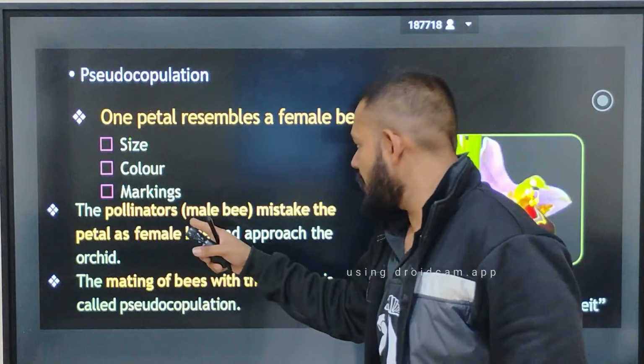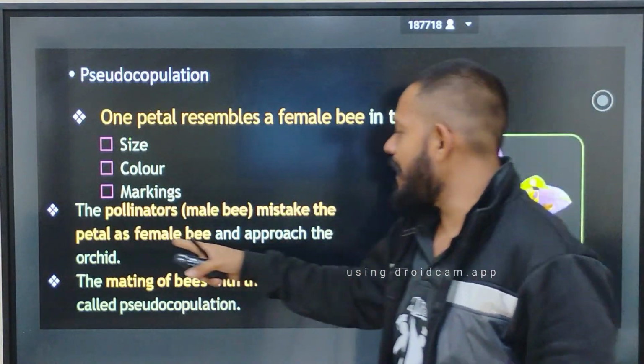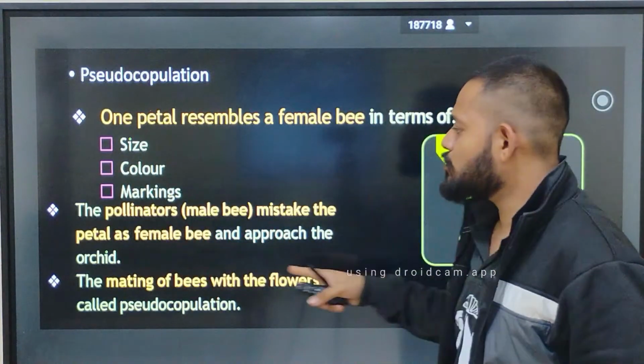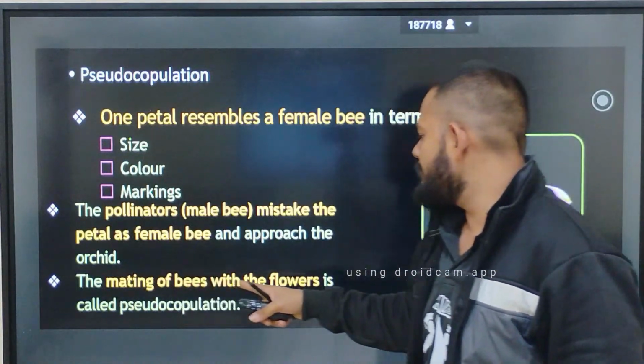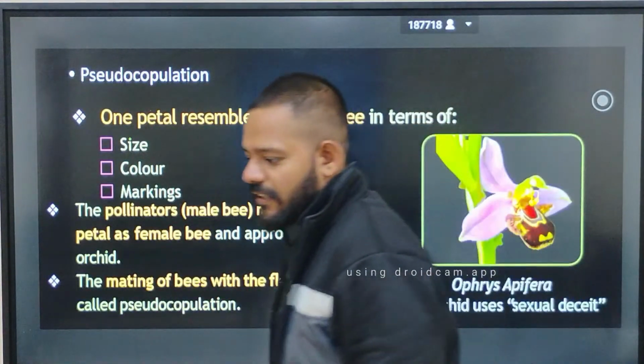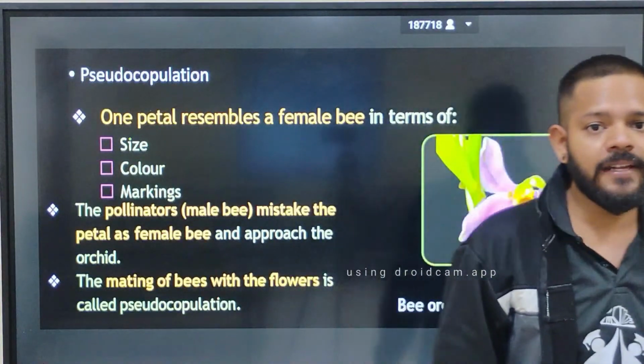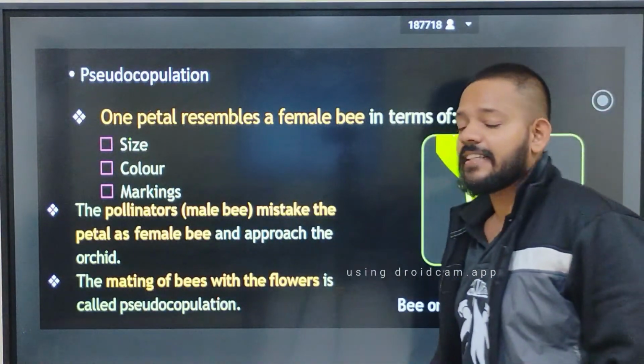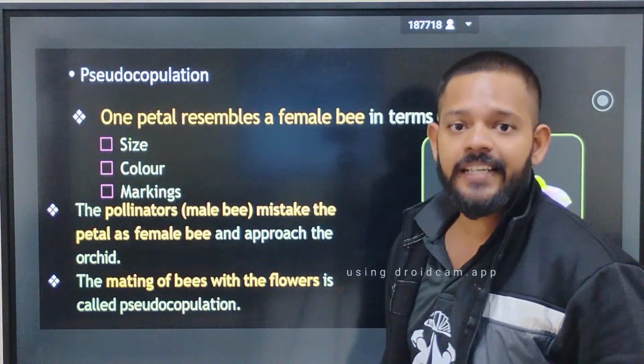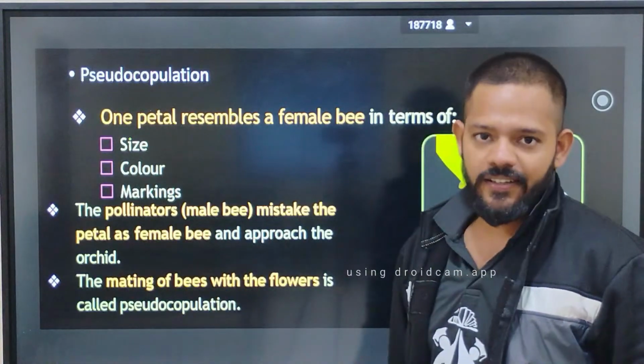So the pollinator may mistake the petal for a female bee and approach the orchid. The mating of the bee with the flower is called pseudocopulation. See, in this type of mutualism, the male bee thinks it is a female bee, but it is not a female bee. It is a petal of the orchid plant.